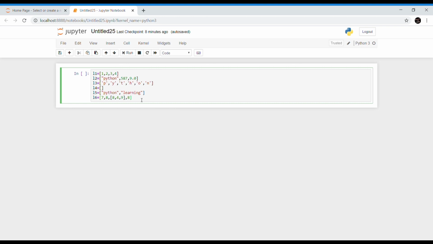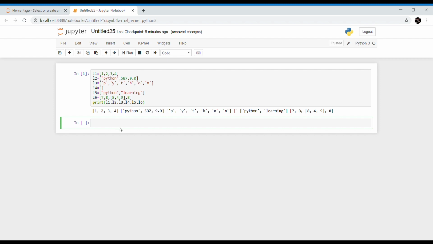Now if you want to print all the elements, you can use the print function. L1, L2, L3, L4 are all the names of the lists. Now let's try to run. Yeah, all the lists. This is list 1, this is list 2, list 3, list 4, and it goes on like this.